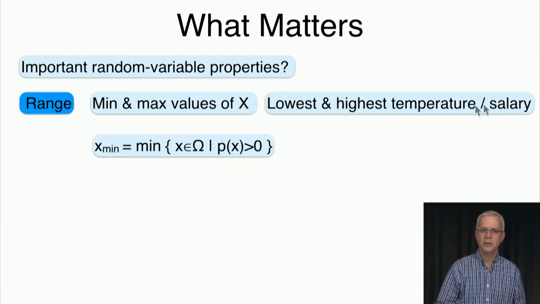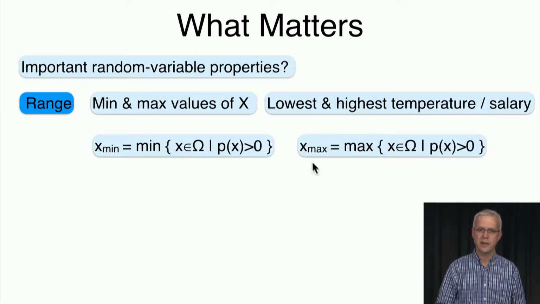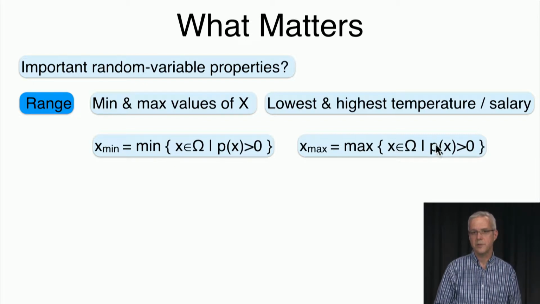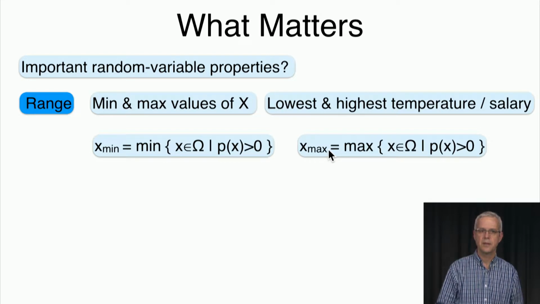Okay, and so the minimum value, we can just define it as the minimum of all elements in the sample space, all elements in omega that have positive probability. So just take the smallest of those. And the maximum, we can easily find it given the distribution function p. We can just look at all elements in the sample space and consider only those that have a positive probability and take the maximum of those. Okay, so these are easy to find. As we can see, they're just simple functions of the distribution function.